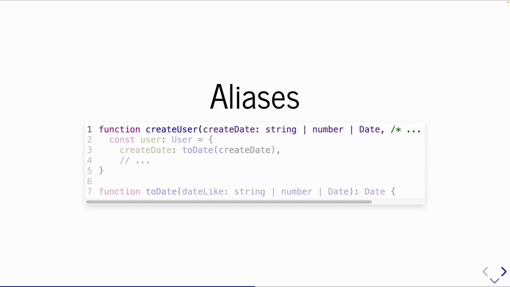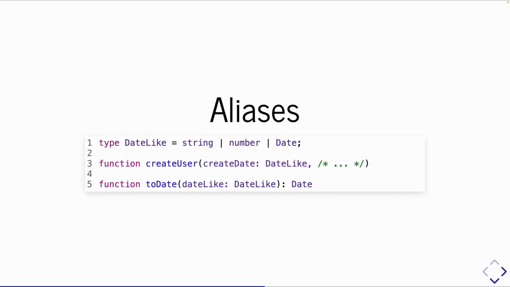All right, next up, aliases. So where are aliases valuable? We have two functions here, right? Both of them accept a date object that can be a string or a number or a date, right? So this would be familiar if you've used that date constructor before. Then I'm passing that to another function which has that same value, string or number or date. I'm repeating this over and over again.